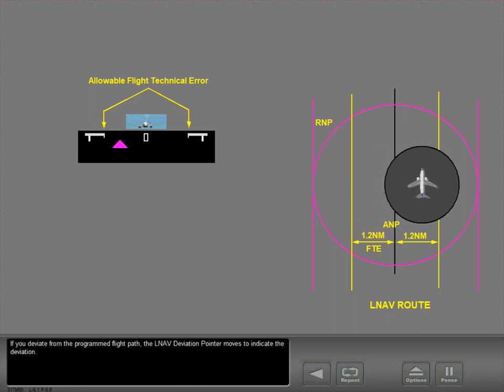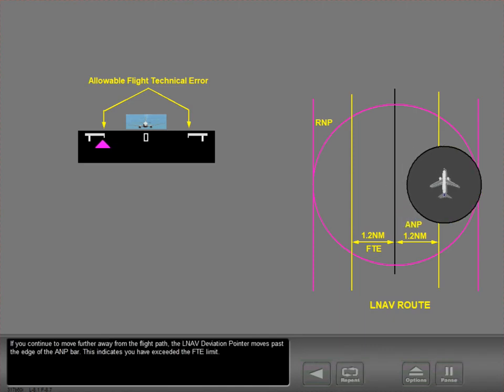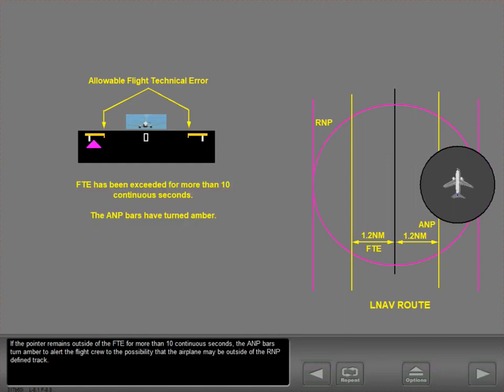If you deviate from the programmed flight path, the Lnav deviation pointer moves to indicate the deviation. If you continue to move further away from the flight path, the Lnav deviation pointer moves past the edge of the ANP bar. This indicates you have exceeded the FTE limit. If the pointer remains outside of the FTE for more than 10 continuous seconds, the ANP bars turn amber to alert the flight crew to the possibility that the airplane may be outside of the RNP-defined track.